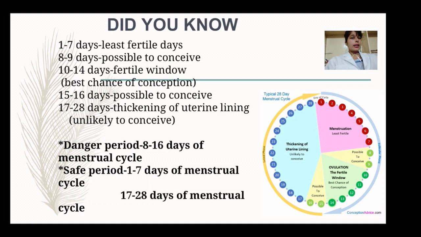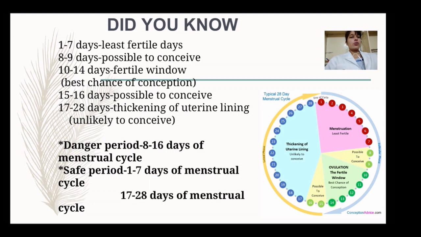Days 8 to 9 have a possibility to conceive, and days 10 to 14 are the most fertile window days, with the best chances of conception. On days 8 to 9 there may be chances to conceive, because if the woman does not have regular menses, sometimes the woman can get pregnant. In what condition? If they are having sexual intercourse 2 to 3 days before ovulation. The lifespan of sperm is long, so sperm can survive more than 72 hours, so there are chances that pregnancy can occur. But days 10 to 14 of the menstruation cycle are the best days for getting pregnant.